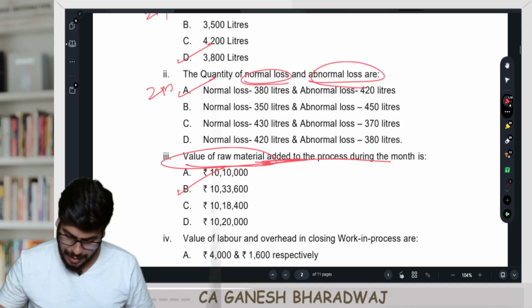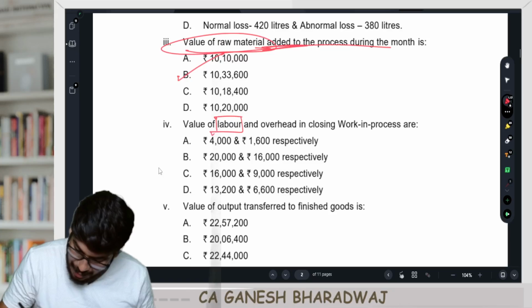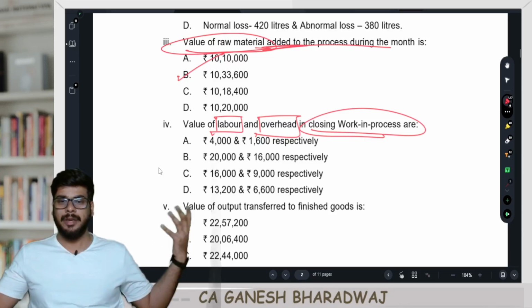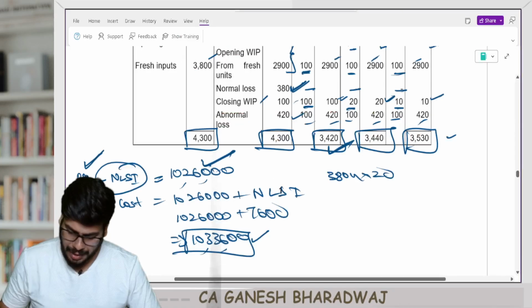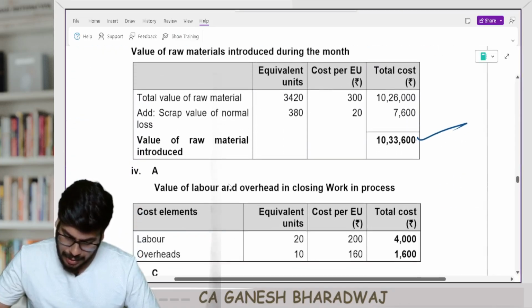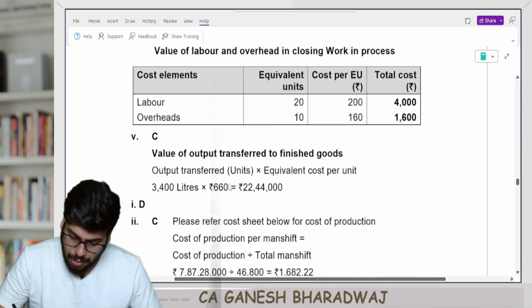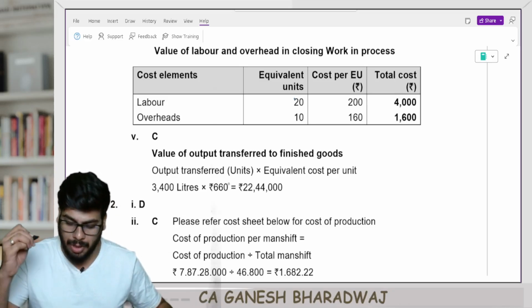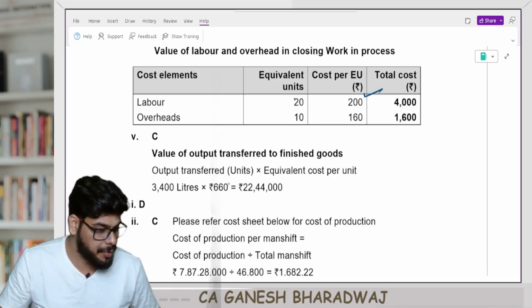Next one, guys. What is the next part of the question? What is the value of labor and the value of overheads inside my closing WIP? Very simple. So the equivalent cost of labor and overheads, how much is it? Labor cost per equivalent unit is 200, equivalent overhead cost per unit is how much?